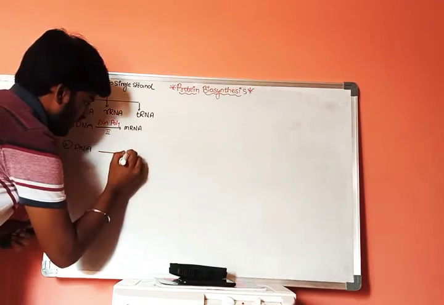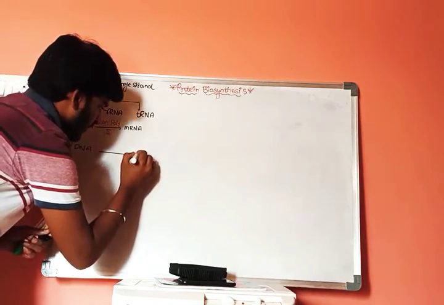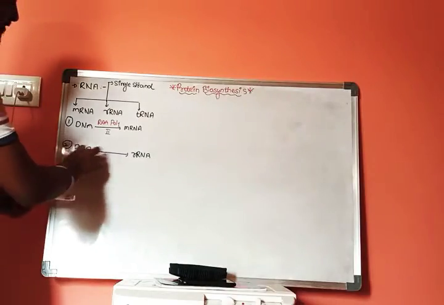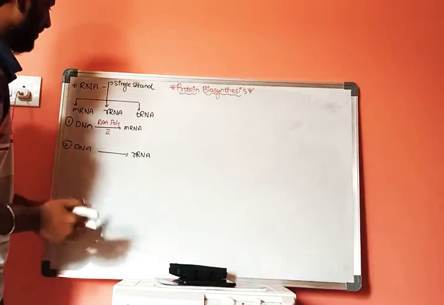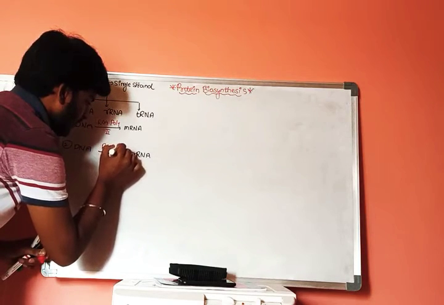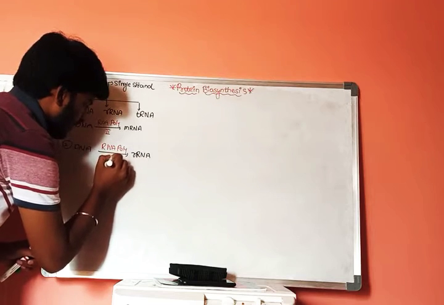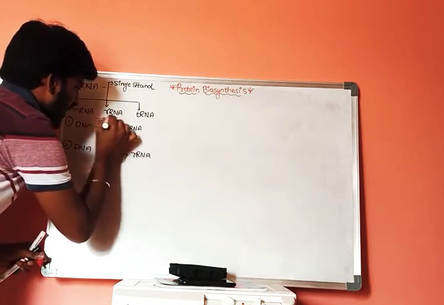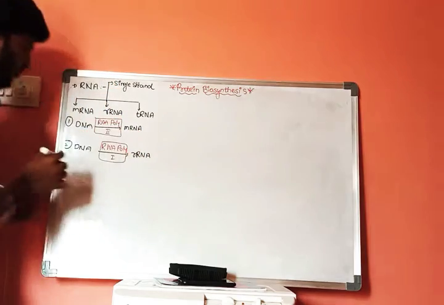DNA is converted into rRNA. This DNA will get converted into rRNA with the help of an enzyme called RNA polymerase 1. This is RNA polymerase 1 and this is RNA polymerase 2.